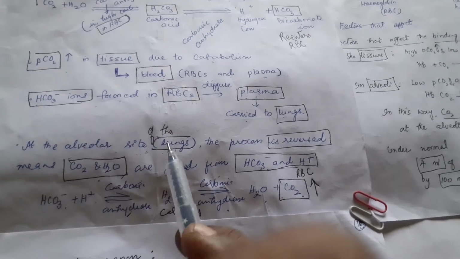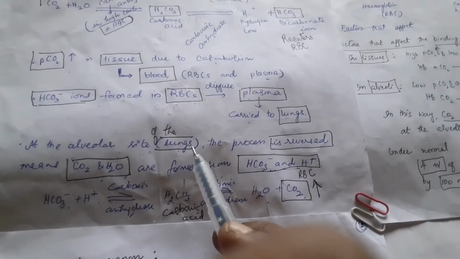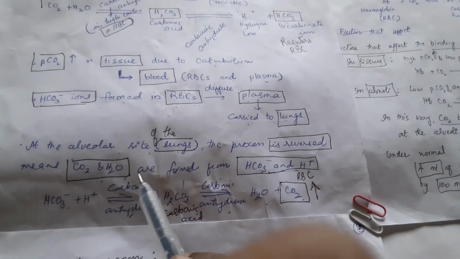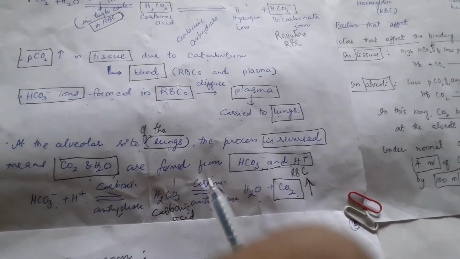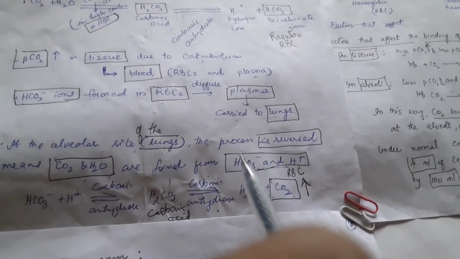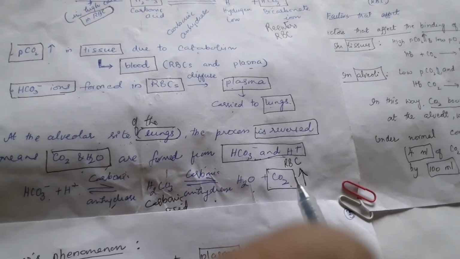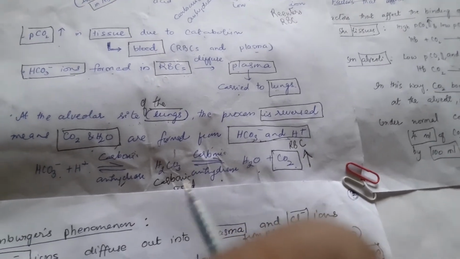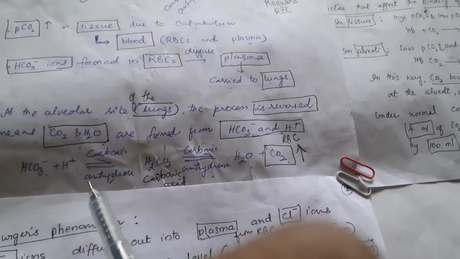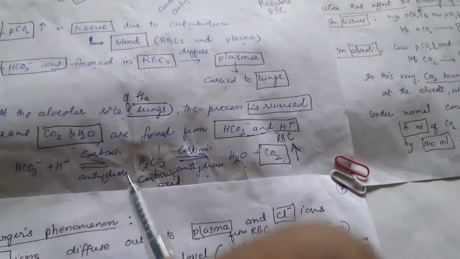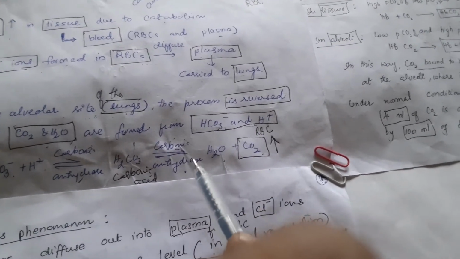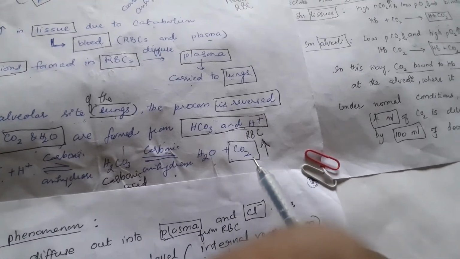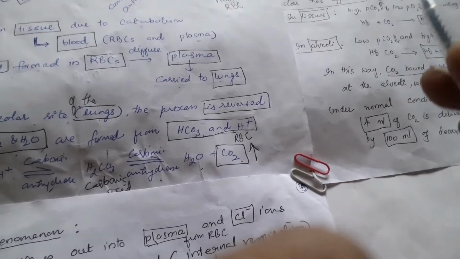At the alveolar site of the lungs, this process is reversed. That means CO2 and H2O will be formed from bicarbonate and hydrogen ions. So here bicarbonate and hydrogen ions with the help of carbonic anhydrase form carbonic acid, and with the help of carbonic anhydrase again it forms water and carbon dioxide which will be released out.